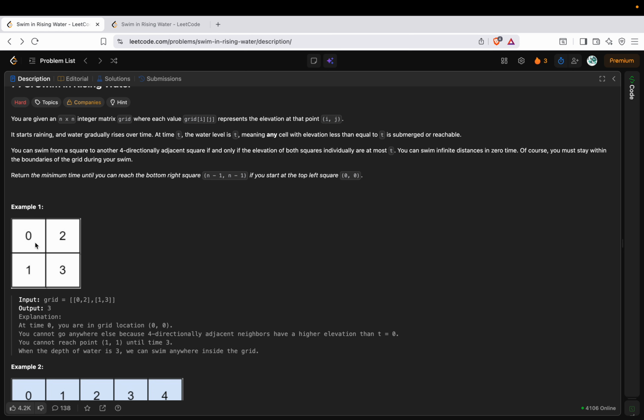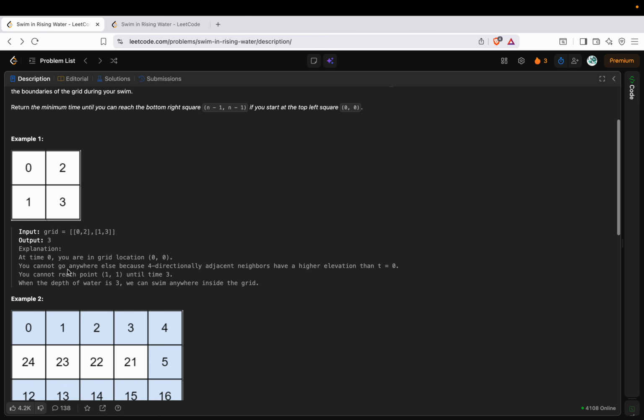So we have to wait till one particular point of time, till which there is continuous rain, and then a path will be generated where the elevation of all the cells will be submerged and you will be able to reach from 0 to 3. Let's take this example.